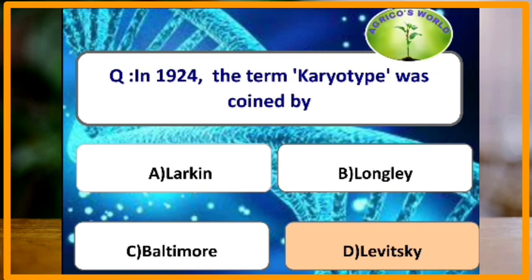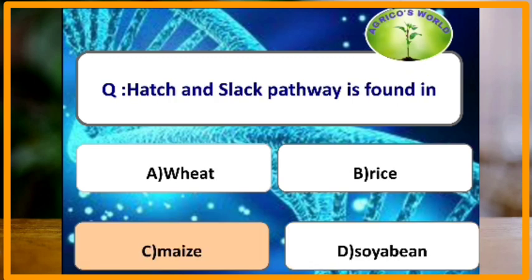In 1924, the term karyotype was coined by? The term karyotype is coined by Levitsky, and the karyotype is the chromosomes of a cell arranged according to their length, that is in their descending order, presenting or arranging the chromosomes of the somatic complement with their centromeres in a straight line. Hatch and Slack pathway is found in? Hatch and Slack pathway is also called as C4 pathway, and it is found in grasses, maize, sorghum and sugarcane. So the option is maize.